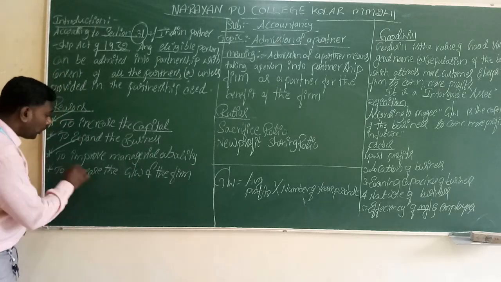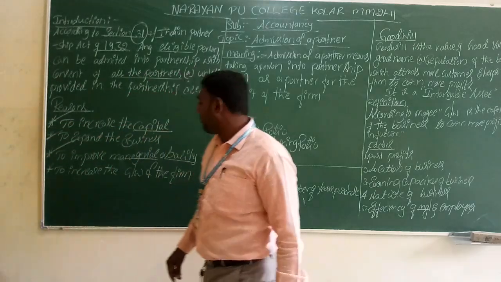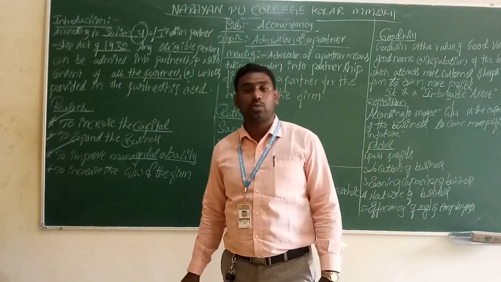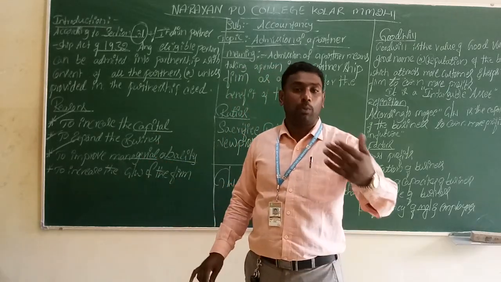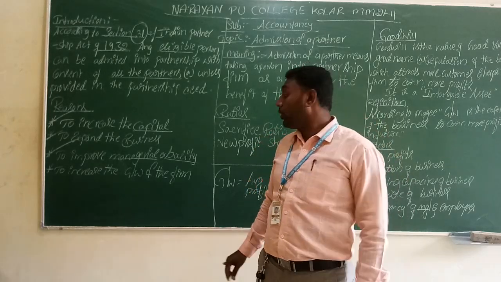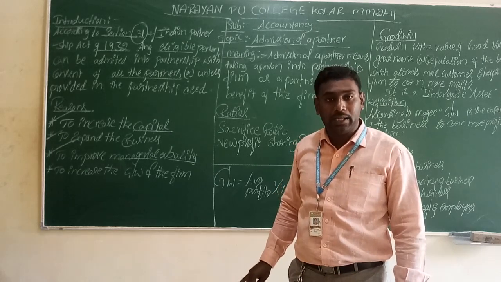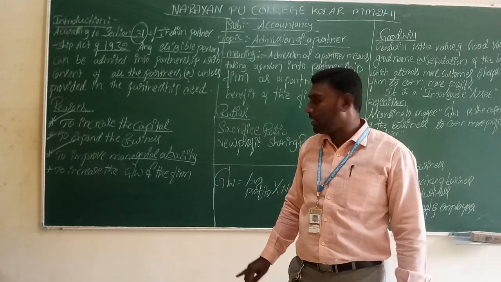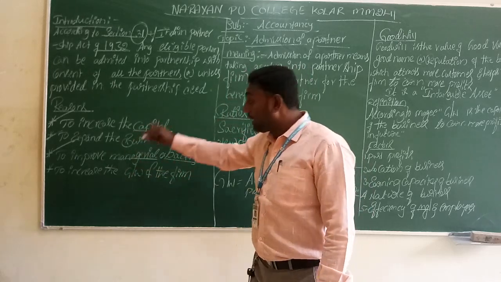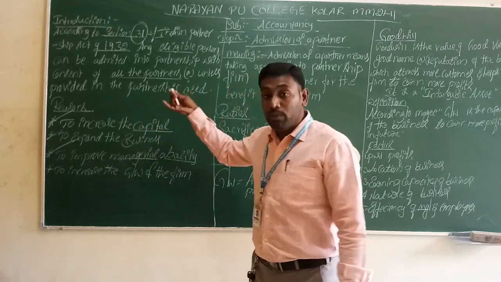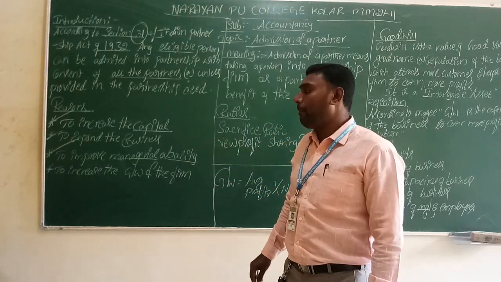Third one is to improve managerial ability. In the existing firm, if the business faces uncertainties or problems in managing, during that time the new partner, who is eligible and has managerial capacity, will be considered a managerial person. So for the ability to increase, we need one more person. That is also one of the reasons for the admission of a partner.